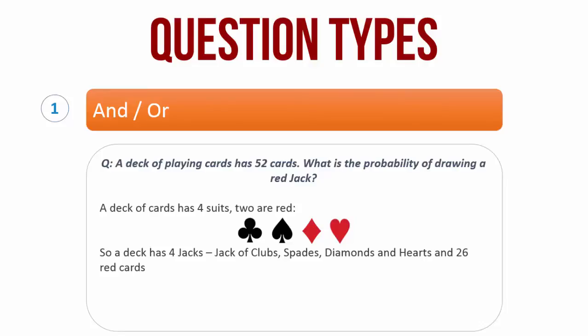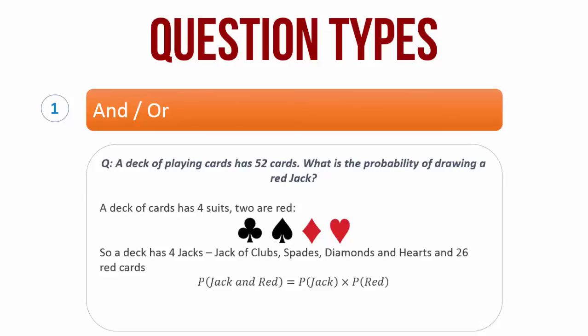So what is the probability that when you draw a card, it is a jack and it is red? That shall be given by the probability of the drawn card being jack multiplied by the probability of the drawn card being red, because it's an AND relationship. The probability that the card is a jack is 4 by 52 and the probability that the card is red is 26 by 52.